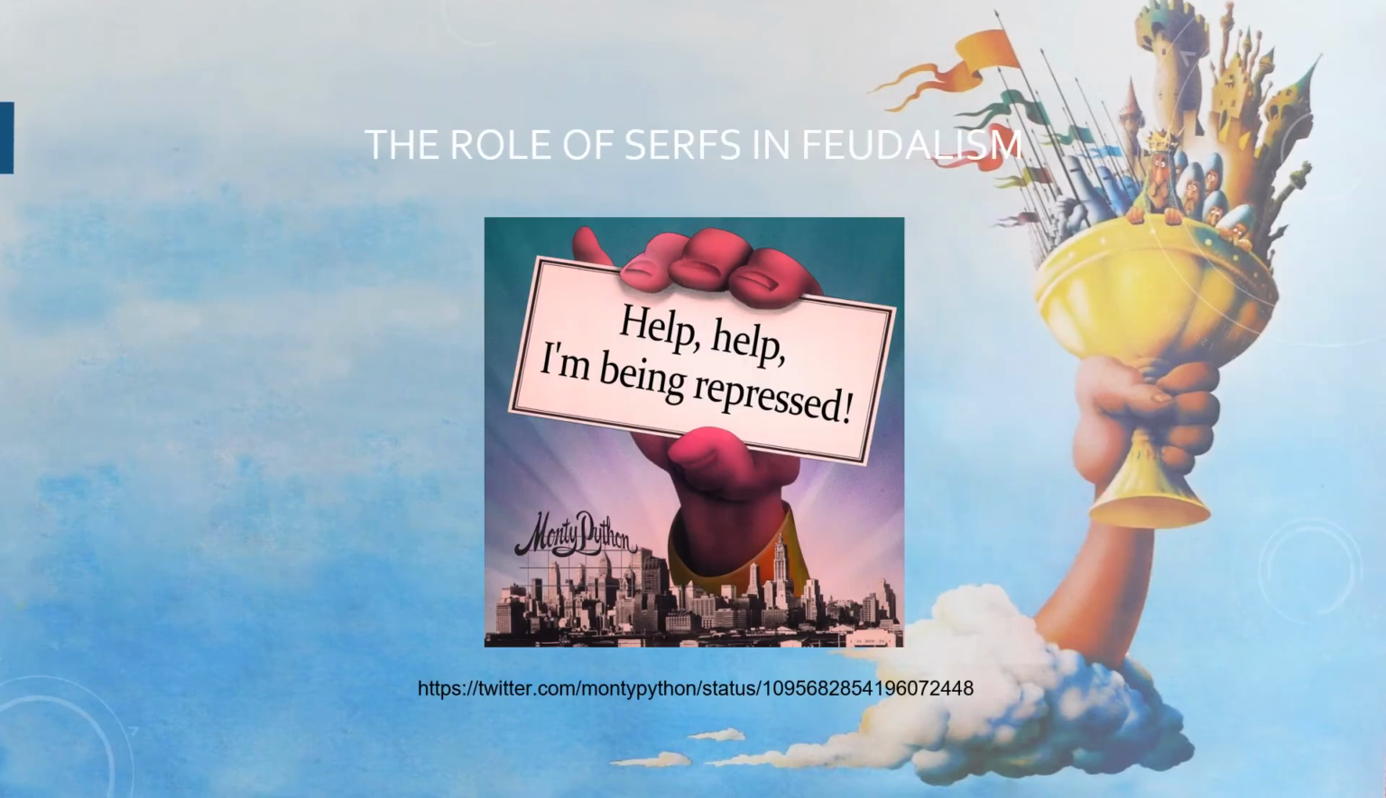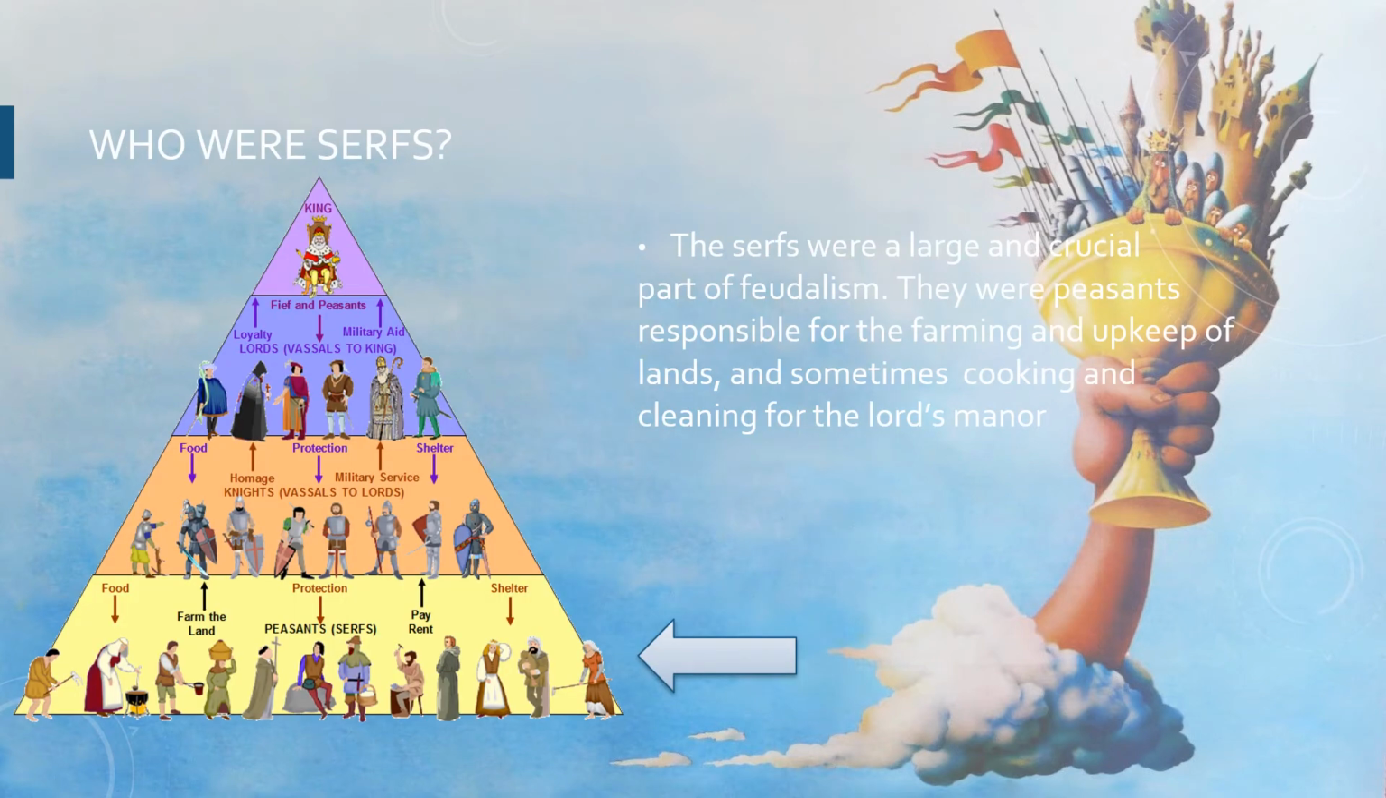The role of serfs in feudalism. The serfs were a large and crucial part of feudalism. They were peasants responsible for the farming and upkeep of lands, and sometimes cooking and cleaning for the lord's manors. Looking again at the social structure of feudalism, serfs, or peasants, were the lowest class, but a key role in maintenance. Serfs and peasants made up 90% of the social class in feudalism.